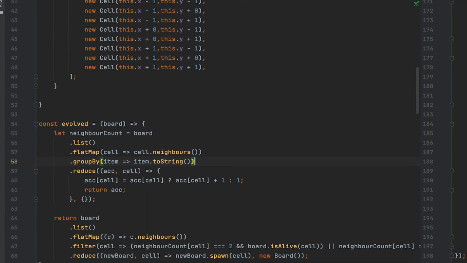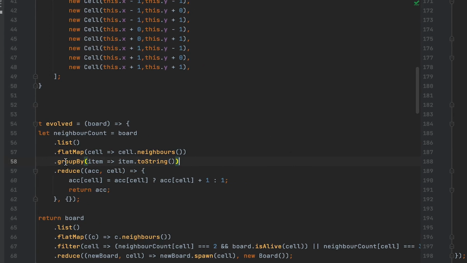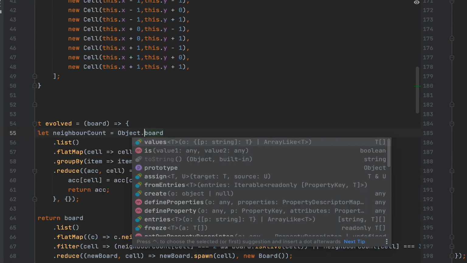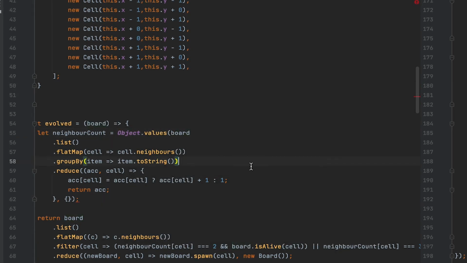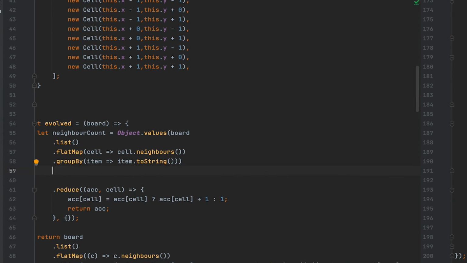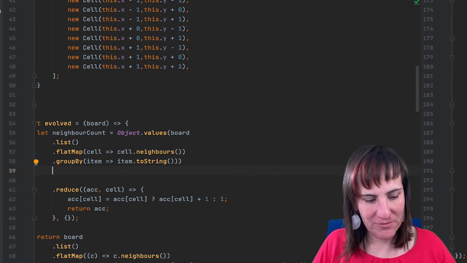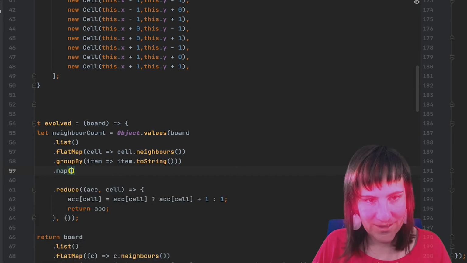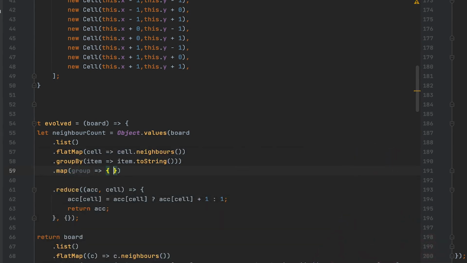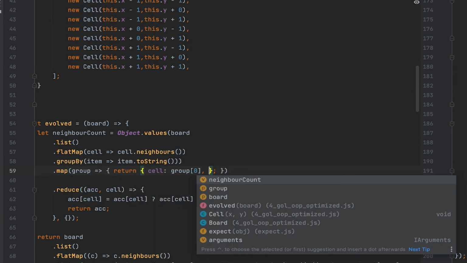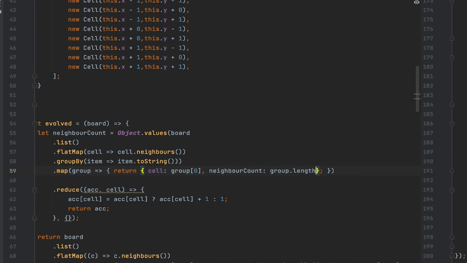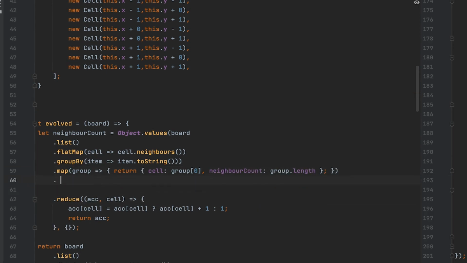So I'm going to start by grouping the neighbors. Now that I have the groups, this is actually a hash, but I only need the values from it. So I'm just going to say Object.values here for this whole thing, and this will be arrays for each cell that is a neighbor of another cell. It will contain that cell as many times as many neighbors it has. So I'm going to use that and map it, and I'm going to return an object with two keys. One is going to be the cell, which is the first element of the group, and the other one is going to be the neighbor count, which is the length of the group.